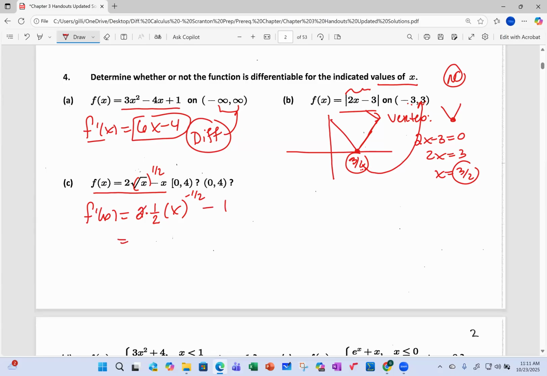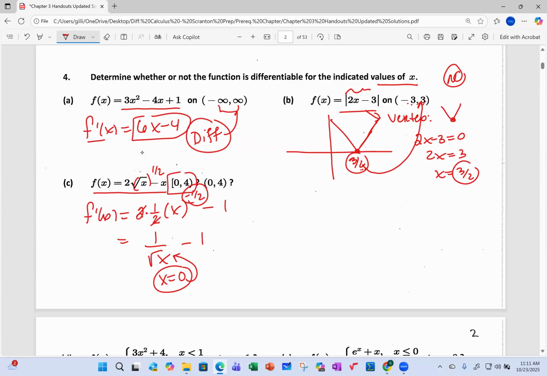So what I'm going to do is, got to get used to this now. I'm going to kick this exponent to the bottom. Okay? I could easily see that my derivative does not exist when x equals 0, because that makes my denominator 0, which makes the derivative undefined.